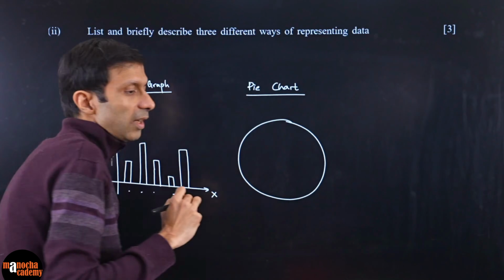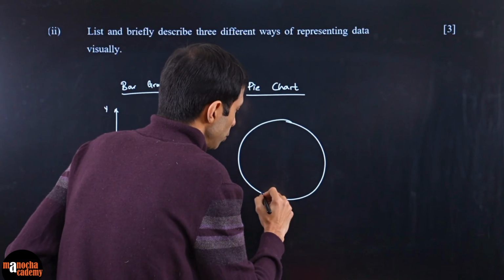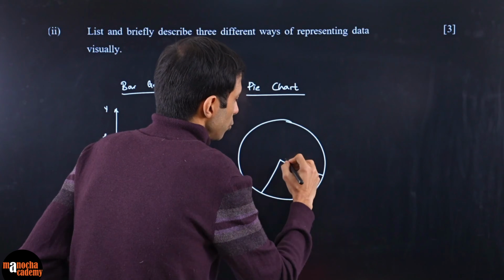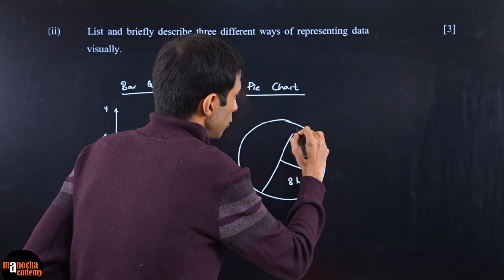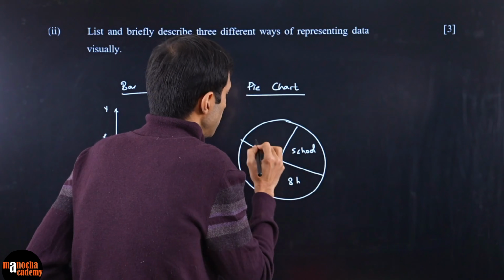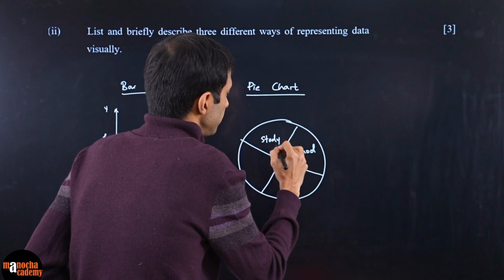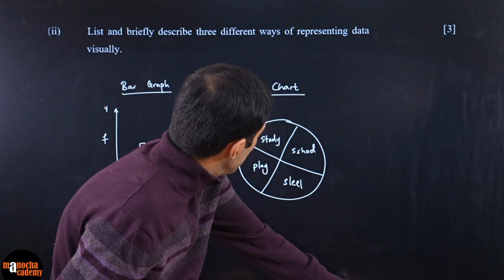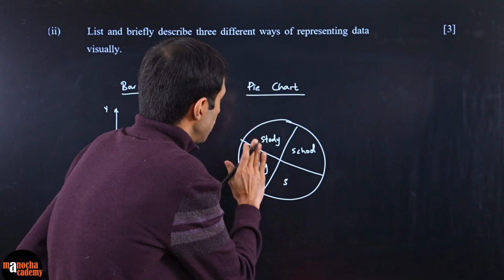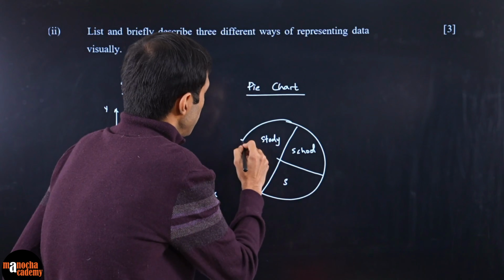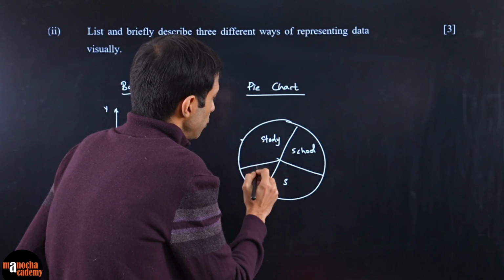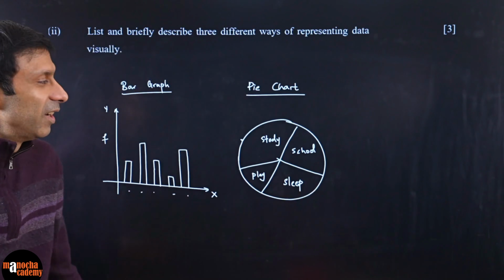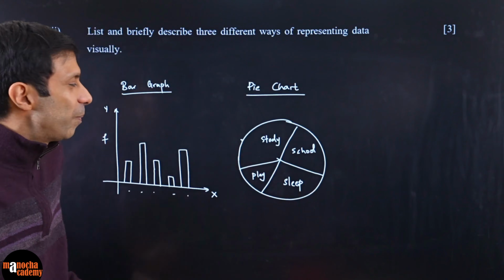Suppose you want to divide the total time in your day. Let's say you sleep through 1/3 of the day, or whatever, 8 hours you sleep. So many hours you're in school, and then let's say study time and play time, and this is sleep time. So you divide it up. It got divided too equally over there, but I think you get the picture. Let's say it's exam time, so you're doing more studies than playing, and during exams you're getting less sleep. So maximum time is study. That's how your pie chart will look.